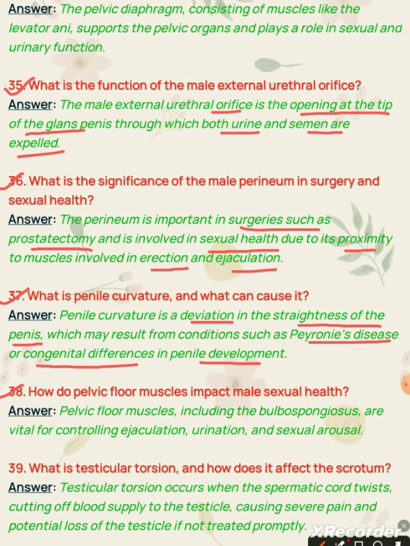Question 38. How do pelvic floor muscles impact male sexual health? Answer. Pelvic floor muscles including the bulbospongiosus are vital for controlling ejaculation, urination and sexual arousal.